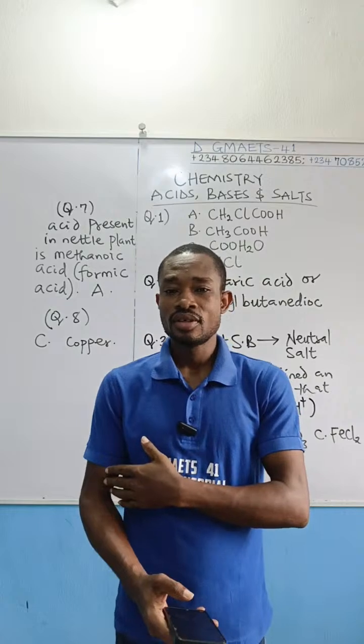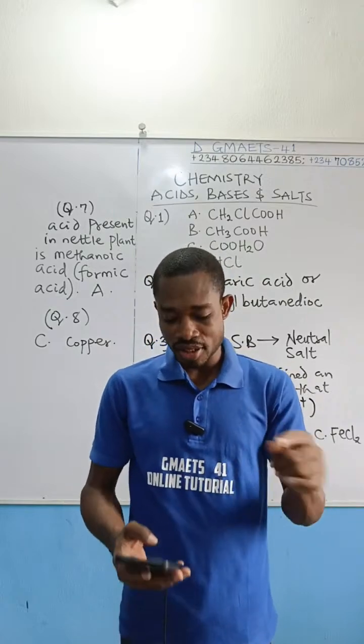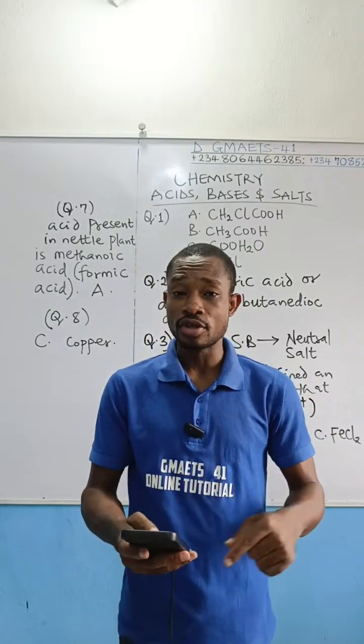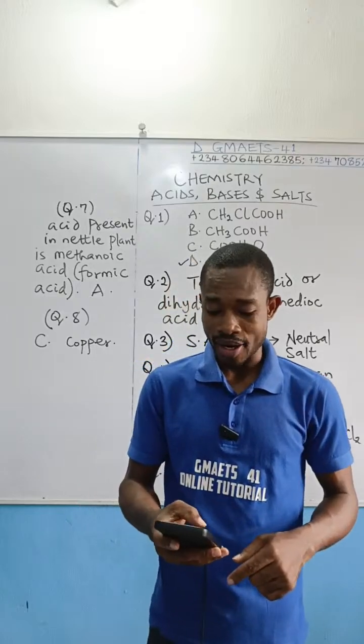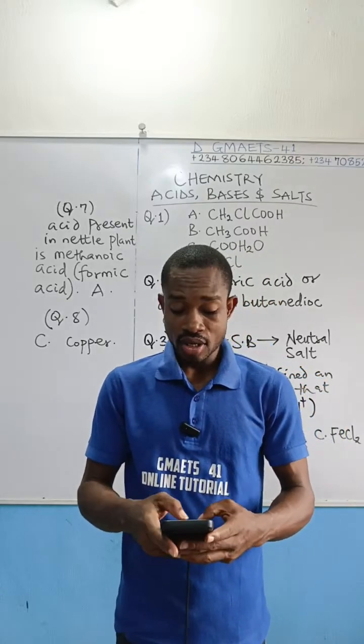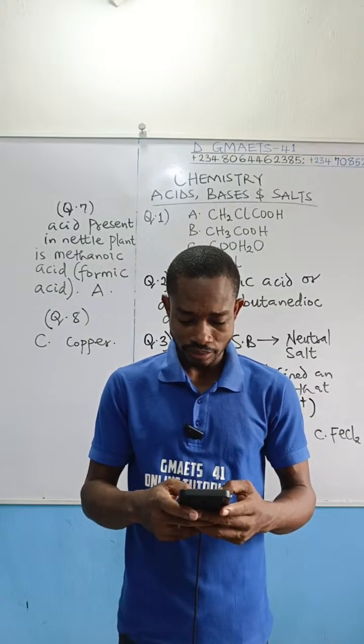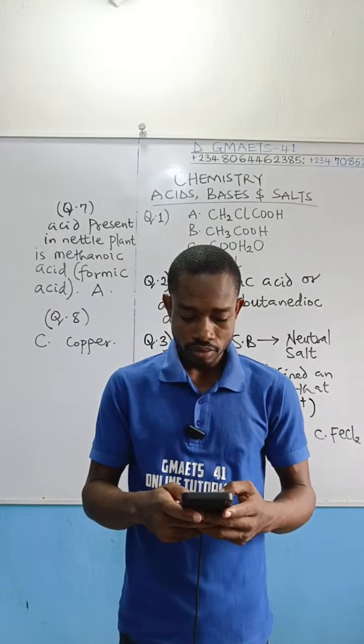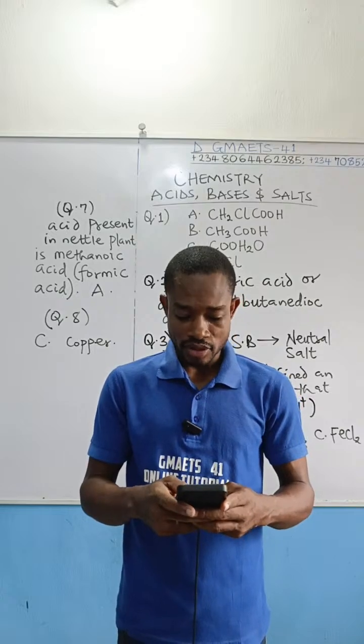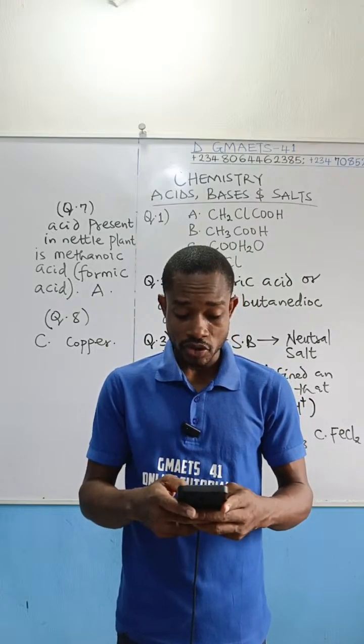So that's the rule. But in this case, copper is below hydrogen. Therefore, copper cannot release hydrogen from that dilute acid. I hope that makes sense. That's why the correct answer is option C, copper.